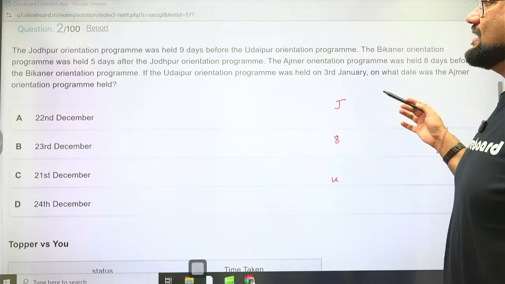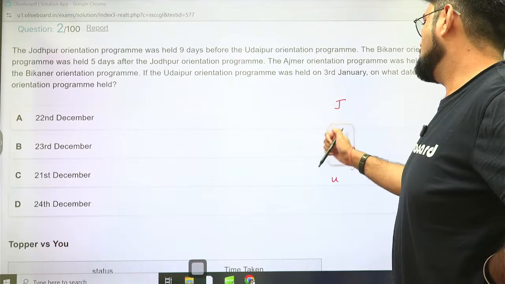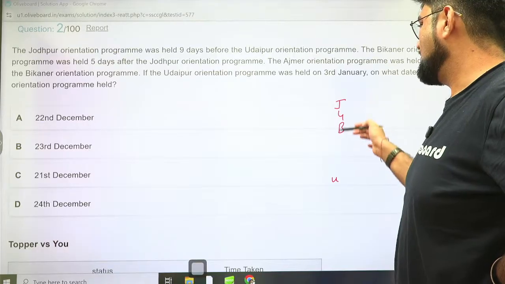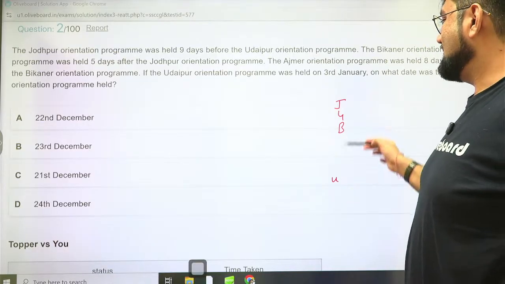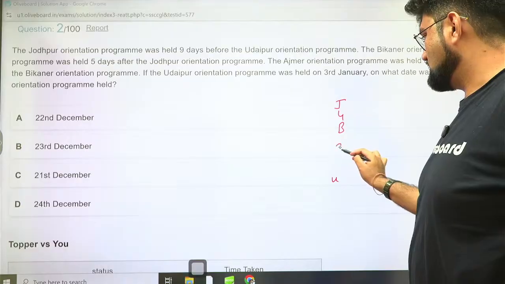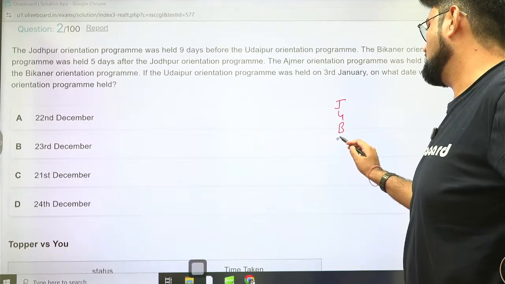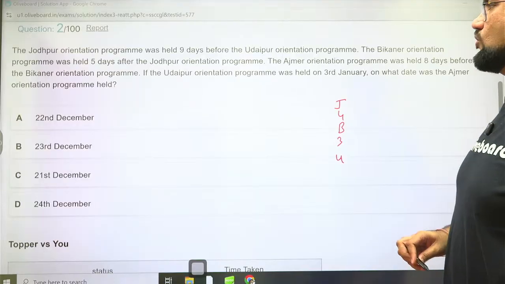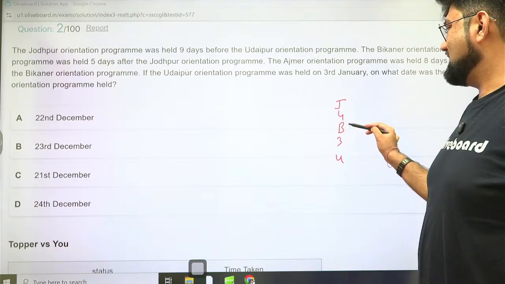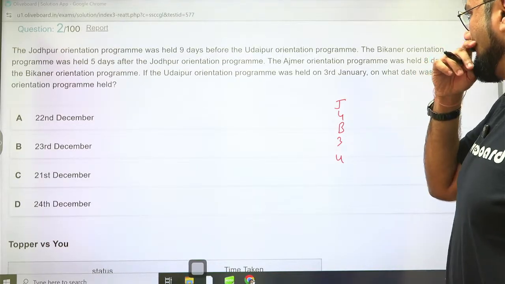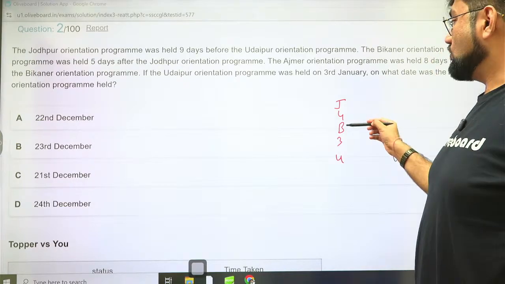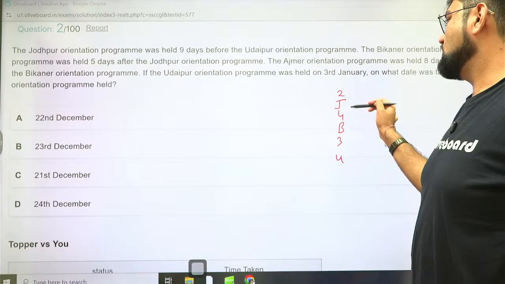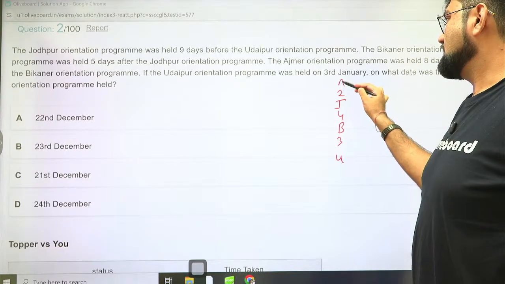Bikaner is 5 days after Jodhpur. So this is where I was going wrong. Jodhpur 4 days, then Bikaner is 5 days after. And there were how many days here? 8 days in between. So 5 are already there, so 3. Yes, now I get to know where I was going wrong. Correct. This is how the situation is looking like. And Ajmer is 8 days before the Bikaner orientation. So 8 days before Bikaner. So we already have 5 days here. 8 days means we'll have 2 more days here because we need 7, and this is Ajmer.